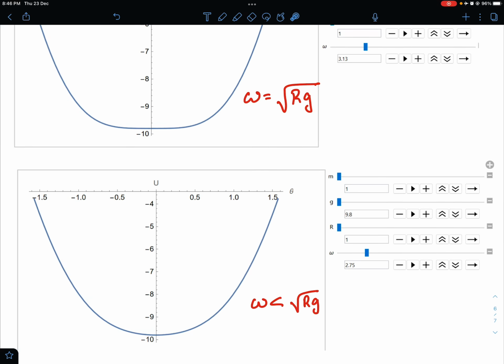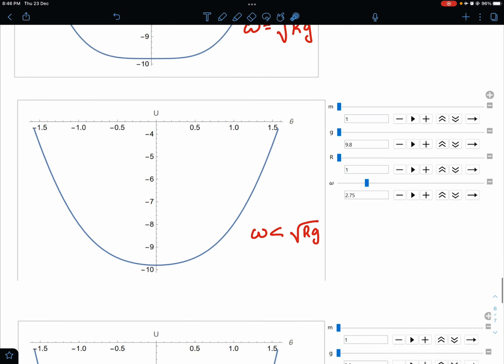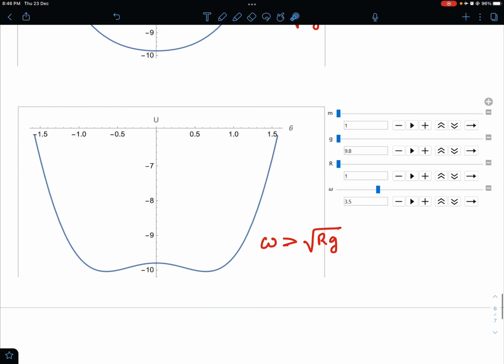And what happens when omega is increased above under root of g, or root rg is increased further? R I have taken as 1 meter. So what happens if I take more than root g? So that's the third graph. You see, as omega is increased further, new positions begin to emerge, and this theta equal to 0 is no more a position of stable equilibrium. You can see theta equal to 0 has become the position of unstable equilibrium.